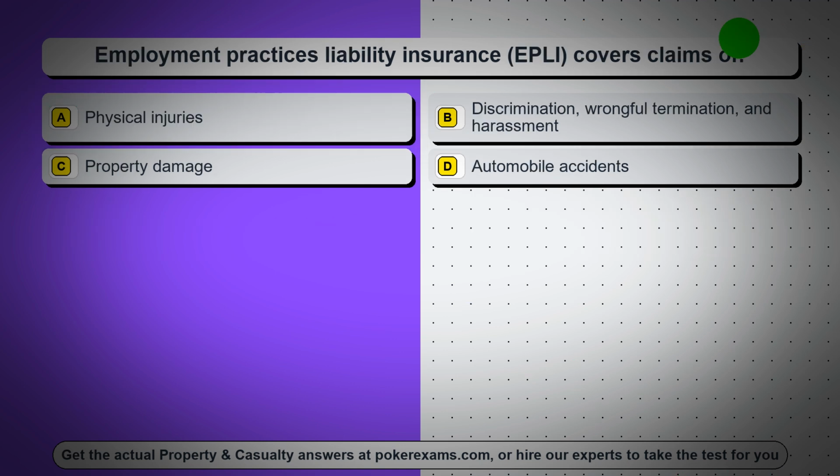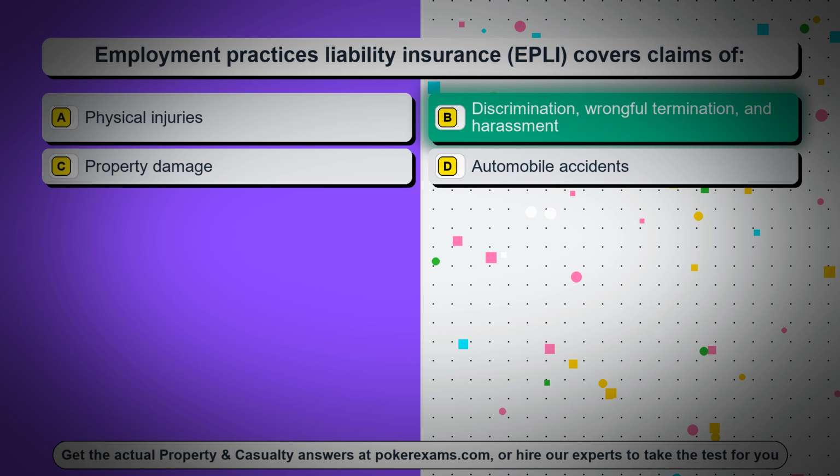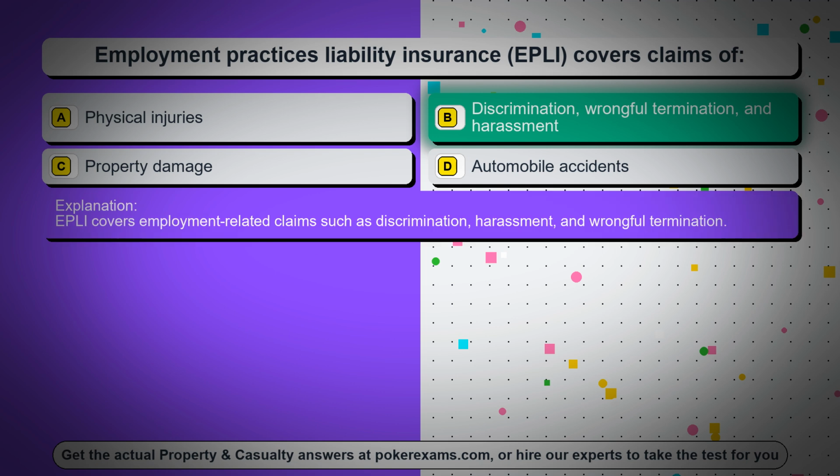Question 47. Employment Practices Liability Insurance, EPLI, covers claims of: Option A, physical injuries. Option B, discrimination, wrongful termination, and harassment. Option C, property damage. Option D, automobile accidents. The correct answer is option B, discrimination, wrongful termination, and harassment. EPLI covers employment-related claims such as discrimination, harassment, and wrongful termination.